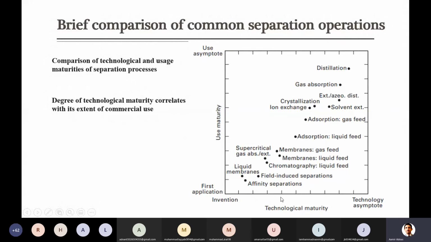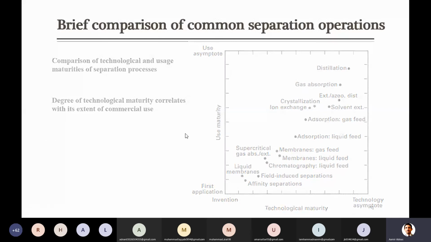As compared to this, membranes are still like 50-50, because they have some problems. A membrane gets ruptured or gets damaged with the passage of time. You have to replace it again and again. It is a bit costly technology as compared to those. Due to this, it is not that widely used, and when something is not being used widely, it will not be improved at that pace. But still, as compared to other technologies, this is getting mature with the passage of time.